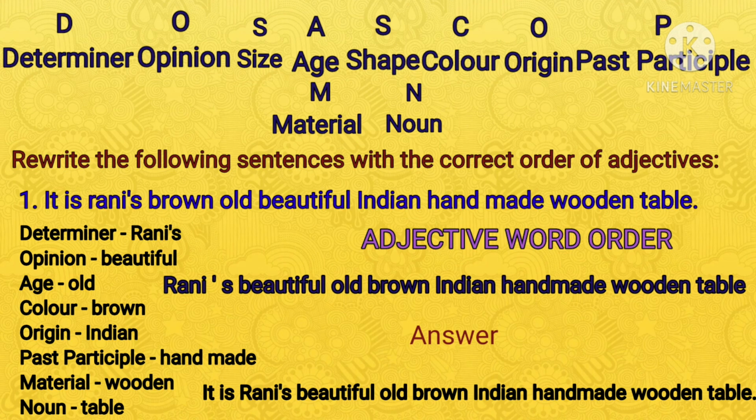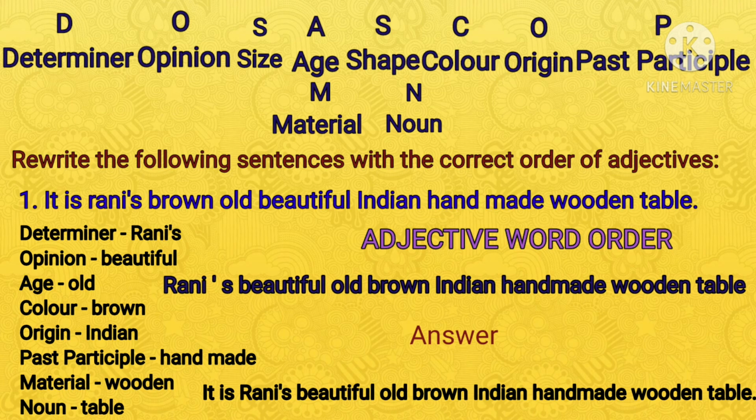Dear students, now we'll do a small exercise on adjective word order. Rewrite the following sentences with the correct order of adjectives. Here is the example. It is Rani's brown, old, beautiful Indian handmade wooden table. So we have to write the correct order of adjectives here.